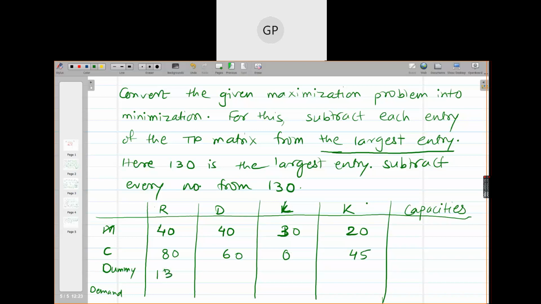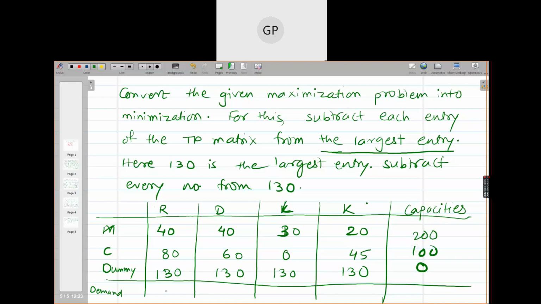Then here it will be 130, 130, 130, 130. And the demand and supply quantities being the same, what did we have after balancing it? That is 5, no? Ma'am, for the dummy source, the capacity is 5.